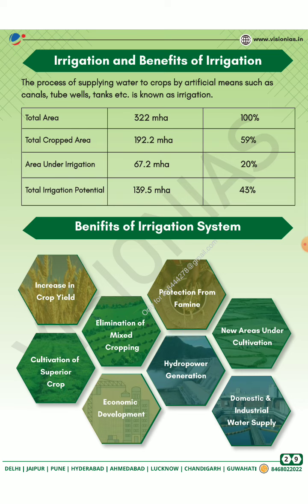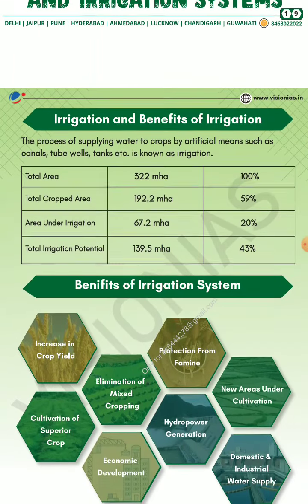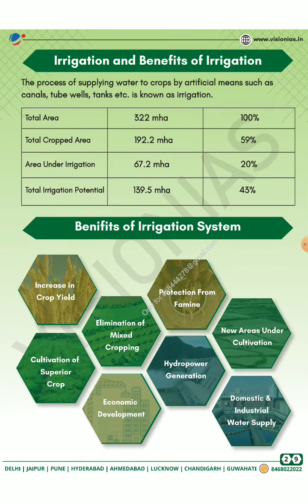Then I will discuss the benefits of the irrigation system, and different types of irrigation: tanks, canals and tube wells. First I would discuss the irrigation system. So what is irrigation? Every region needs development, like tube wells and groundwater. The benefits of irrigation: the process of supplying water to crops by artificial means such as canals, tube wells and tanks is known as irrigation.